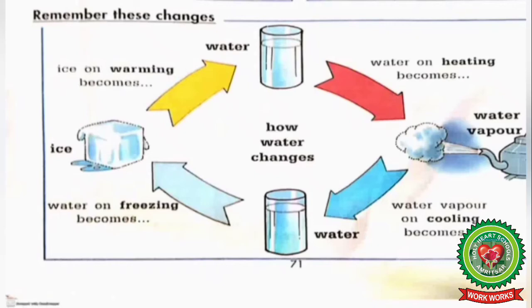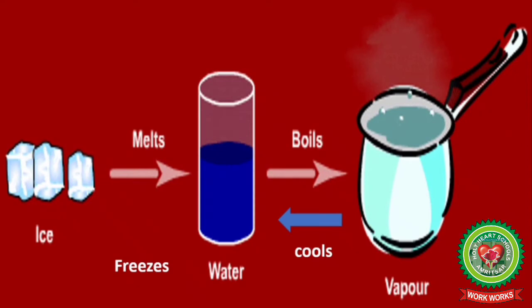So, water can be changed from one state to another on heating or cooling. When ice melts, it changes into water. When water boils, it changes into vapor. When vapor cools, it changes into water. When water freezes, it changes into ice again. So, all these states of water are interchangeable.